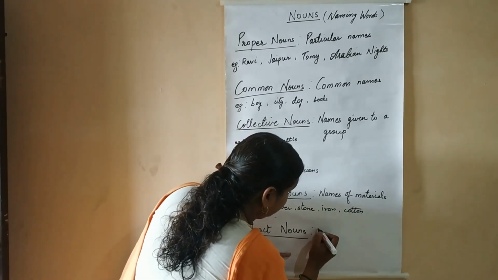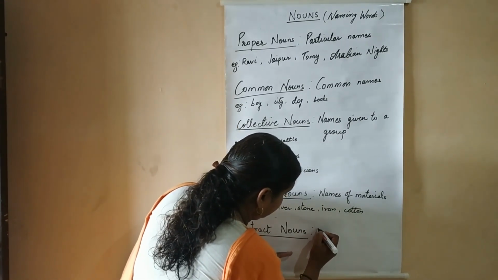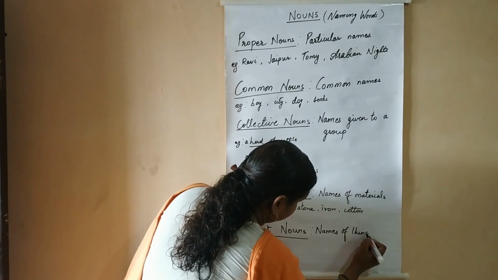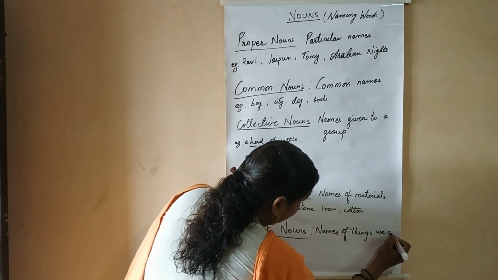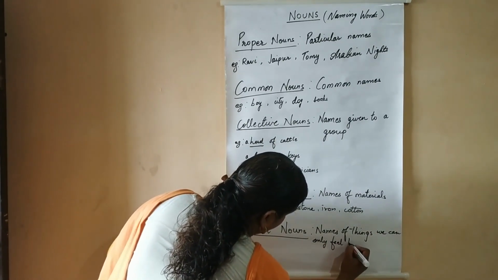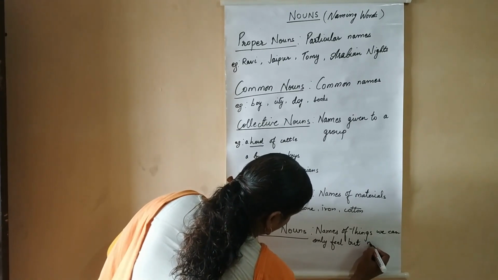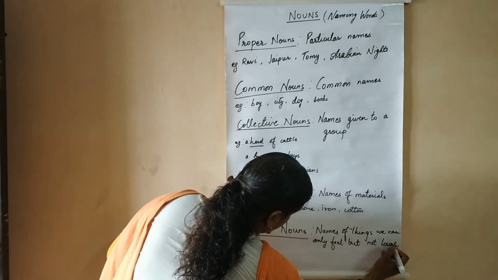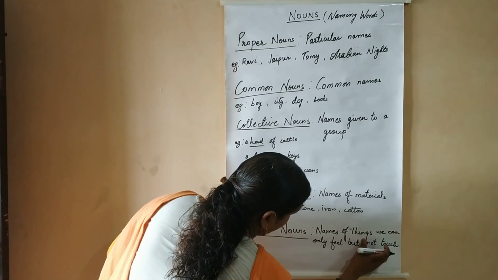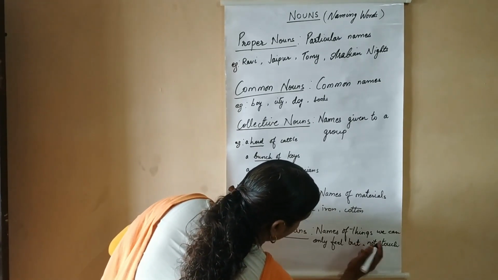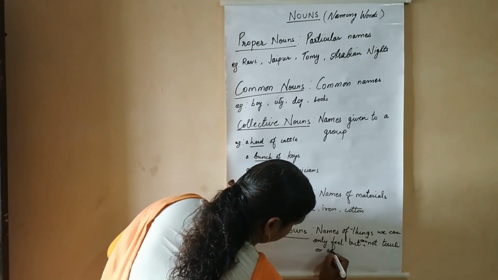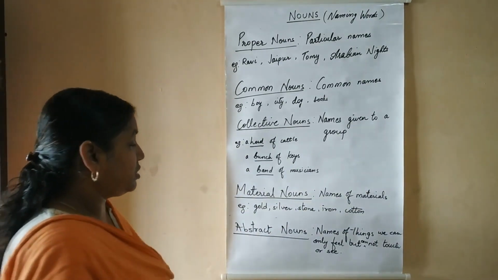Abstract nouns are names of things we can only feel but cannot touch or see.